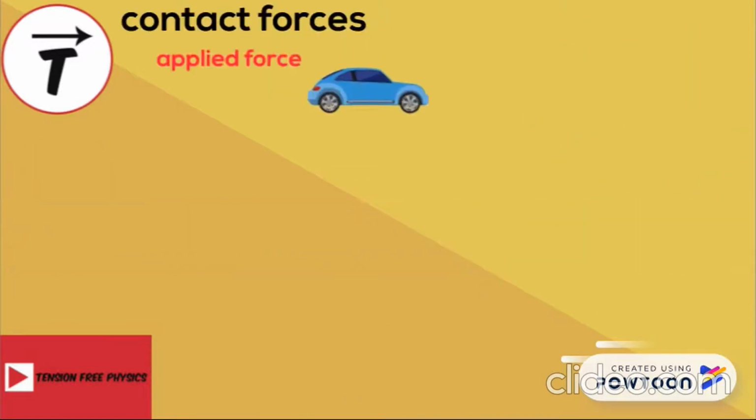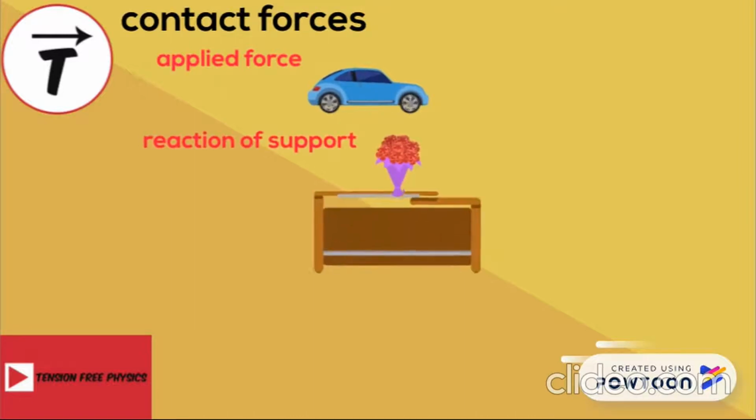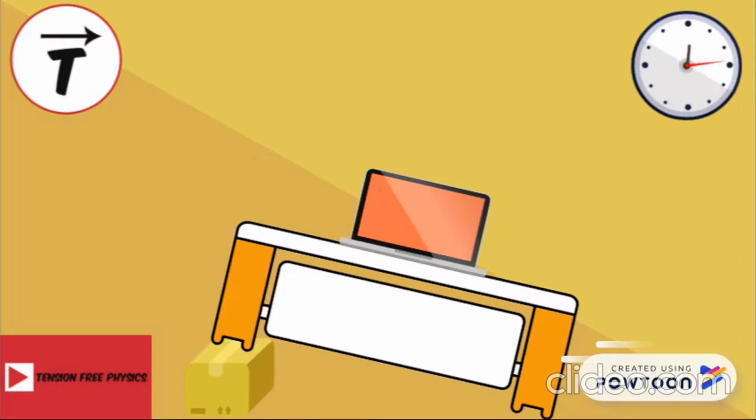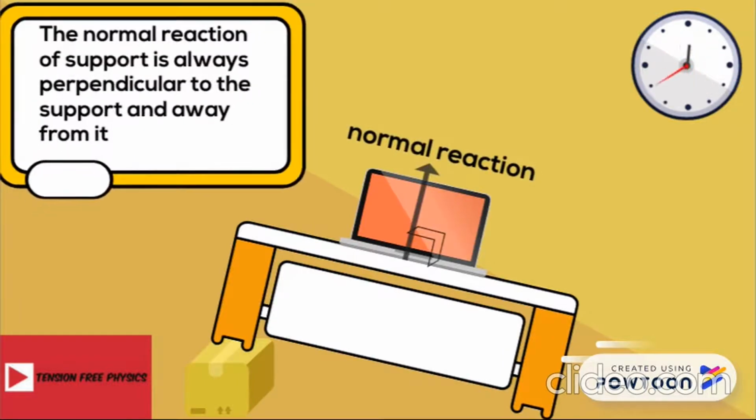The second contact force is the normal reaction of support. If we place a laptop on the table, the table exerts a force on the laptop that we call the normal reaction of support, which starts from the bottom of the laptop and is directed vertically upwards. If the table is inclined, the normal reaction of support is still perpendicular to the table surface. Don't forget that the normal reaction of support is always perpendicular to the support and away from it.